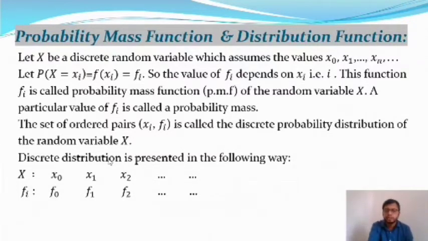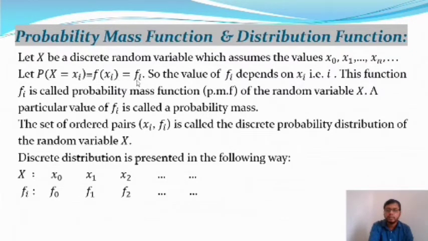There are two types of distribution: continuous distribution and discrete distribution. In a discrete distribution there is a probability mass function. So what is a probability mass function? Let capital X be a discrete random variable which assumes the values x0, x1, xn, and up to infinity, so there are an infinite number of values or sample points. Let the probability of X equal to xi be equal to f of i, denoted by fi.